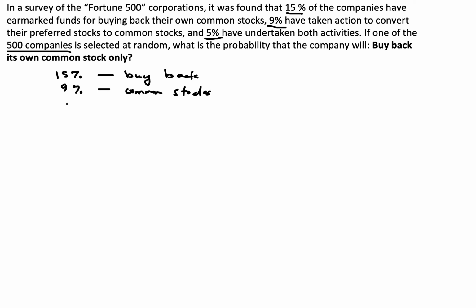And 5% have done both. So we don't know in this 15% and this 9% how many are doing both as well. It's not actually said that it's only. So what is asked from us is buyback only. How many percent have buyback only?